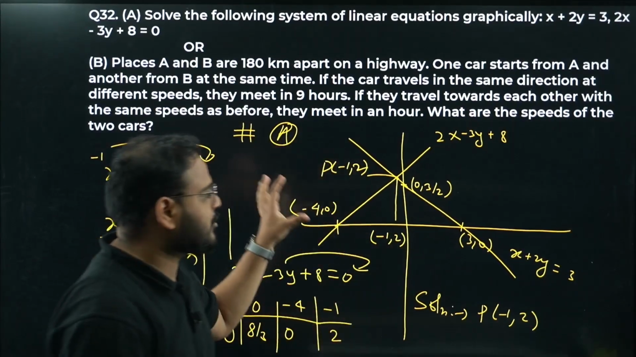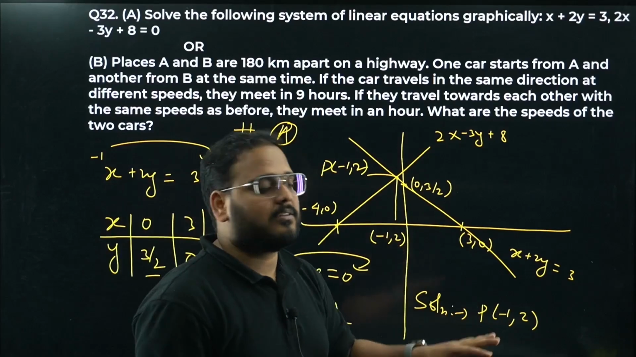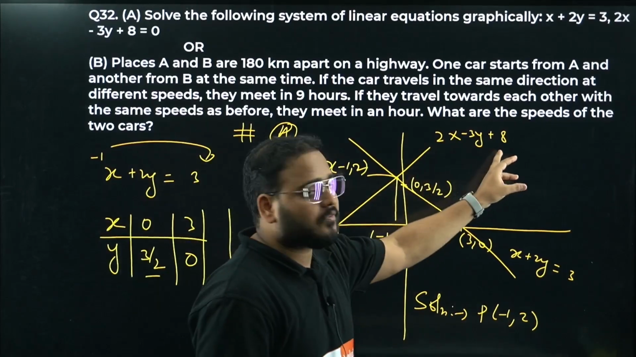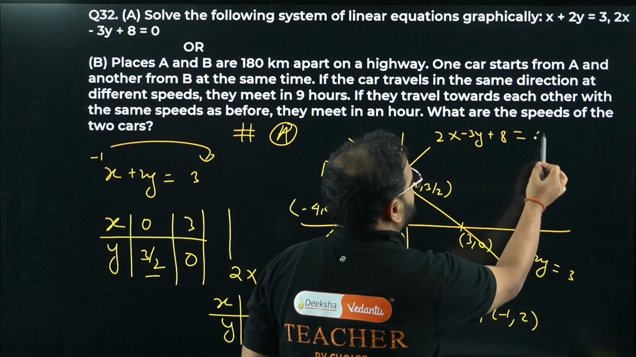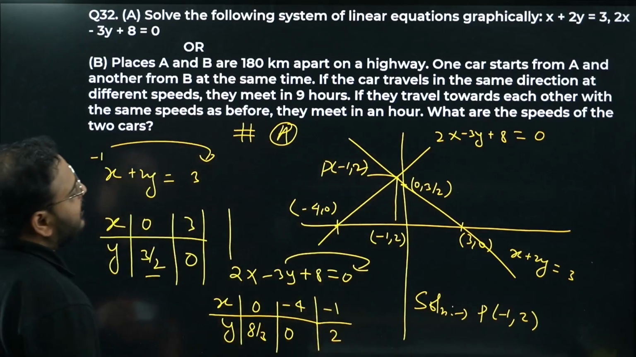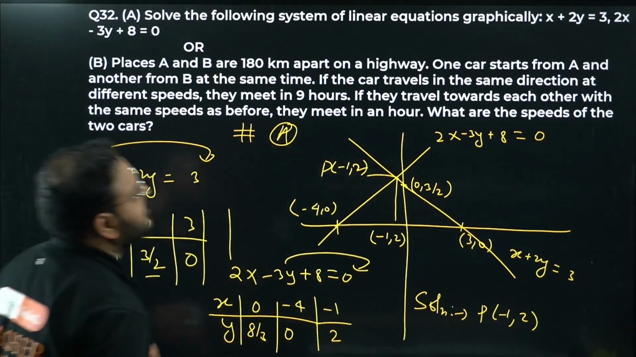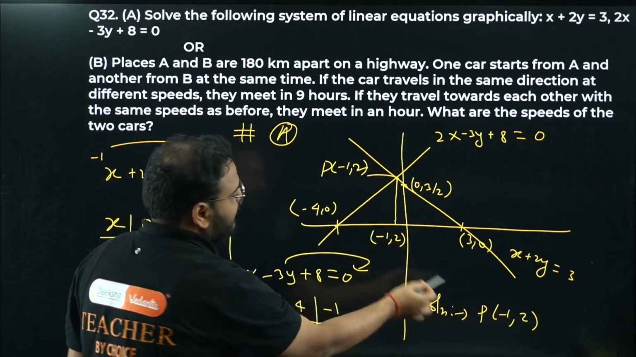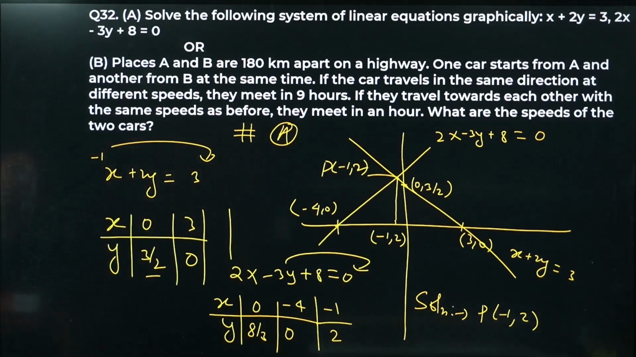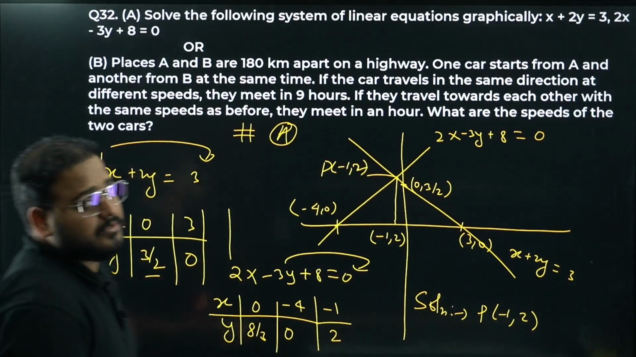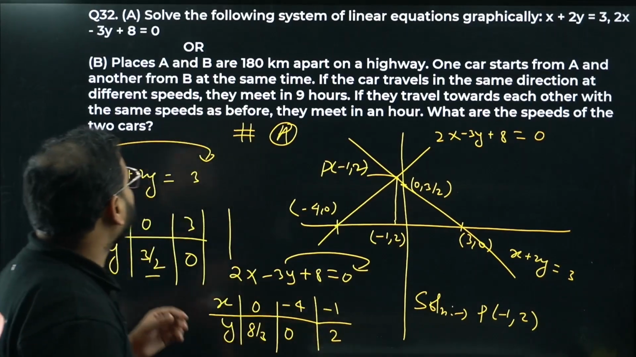In a graph question, it has to be represented by the graph only. Mention the equation of the line, and everything should be mentioned very clearly. Sorry, this has to be equal to 0. So like that you have to mention and show the point. This is the solution, minus 1, 2 is the solution. I mentioned it over here. So part A is done for 5 marks. This is a 5 marker question, very important. Now moving on to part B.